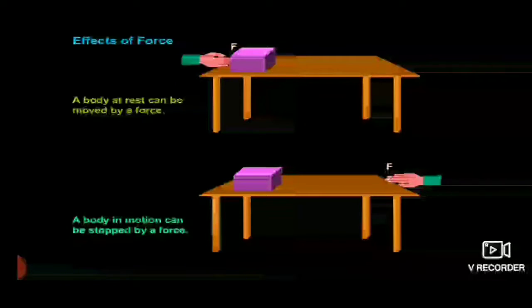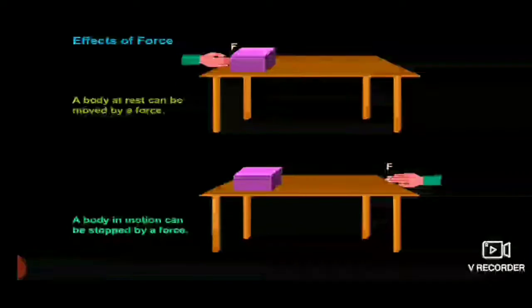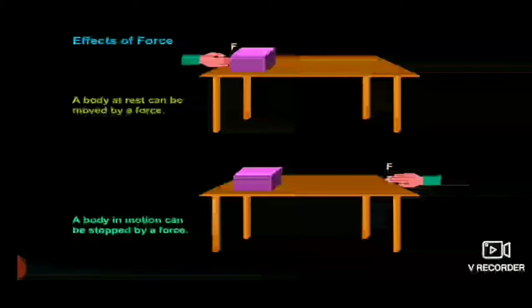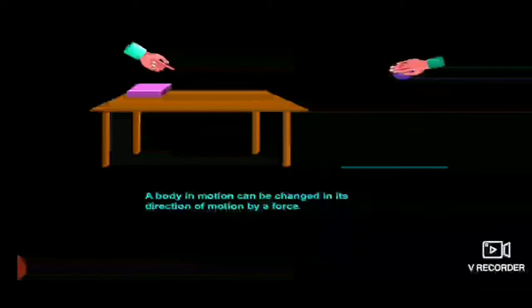For example, you are running at a speed. Whenever you strike a stationary object, you stop. This is due to the application of force.